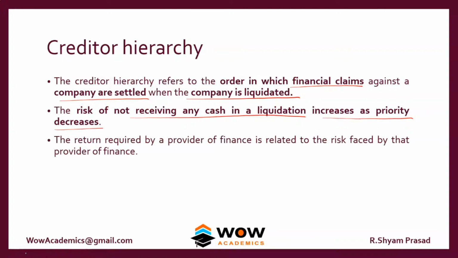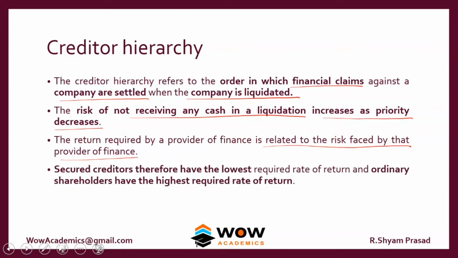The return required by a provider of finance is related to the risk faced by that provider of finance. So as equity shareholders take the highest amount of risk in a company, they also require the highest amount of return. Secured creditors therefore have the lowest rate of return, and ordinary shareholders have the highest required rate of return. So this is how the return from the company is set.